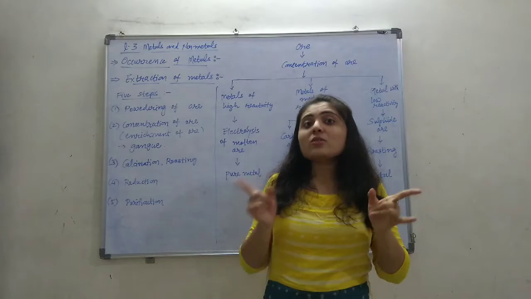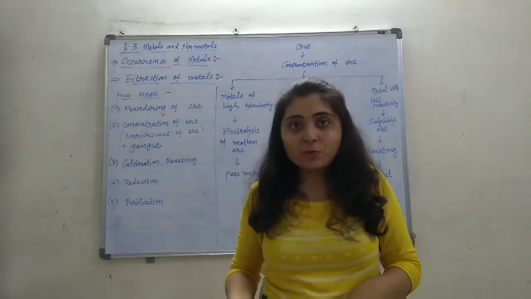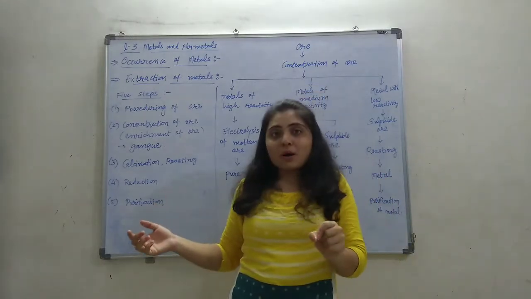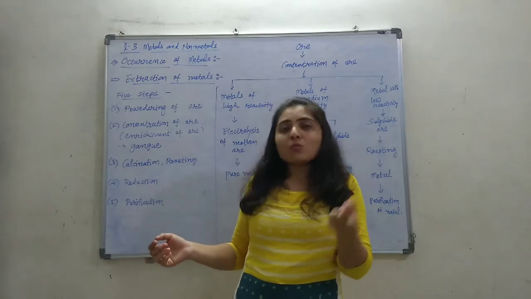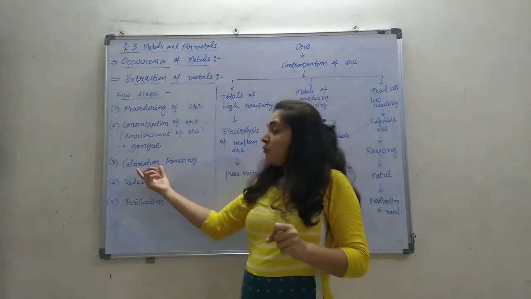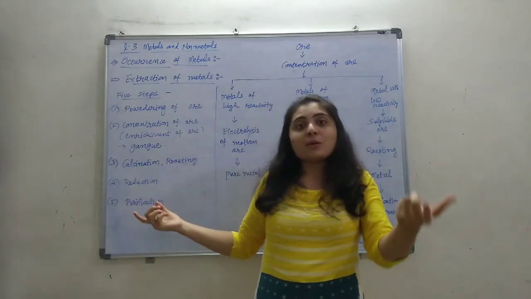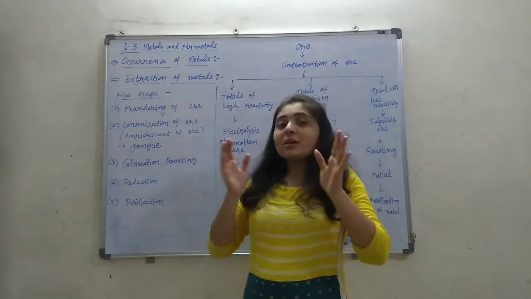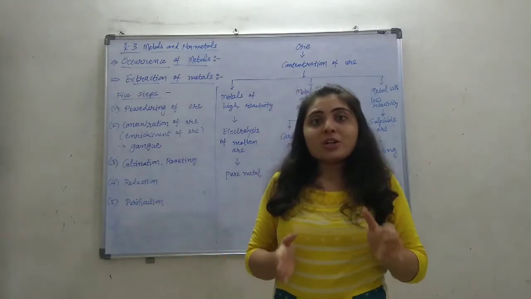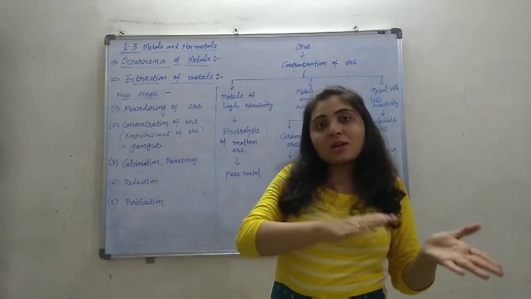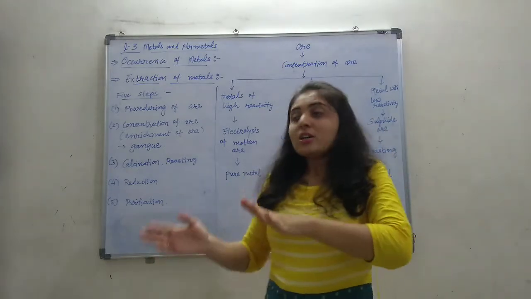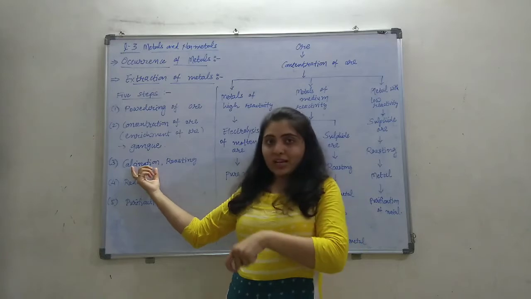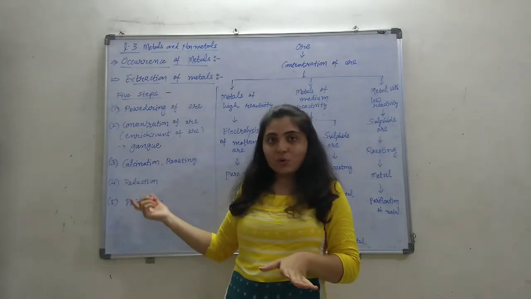But if the metal is in carbonate form or sulfide form, mainly these three forms are seen, then we have to convert the carbonate form to oxide form. Listen carefully. Converting metal carbonate to metal oxide is called the calcination process.